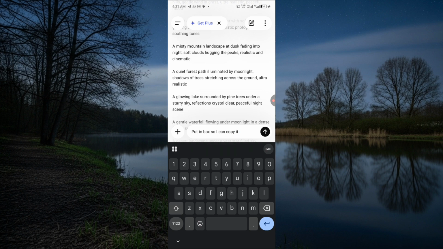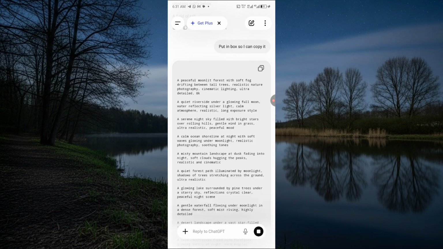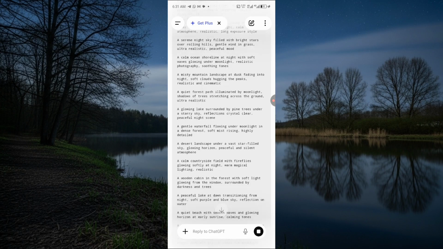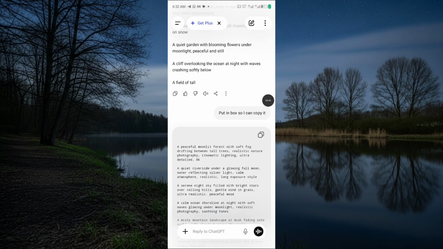So now let's wait for ChatGPT to put it in a box so I'll be able to copy it at once. So now this is it. You can see that it's generating. Let's wait for it to generate the 100 image prompts. Now once it is done generating, I'm just going to click on copy. Now we'll go over to the AI tool that we're going to be using to generate this automatically.